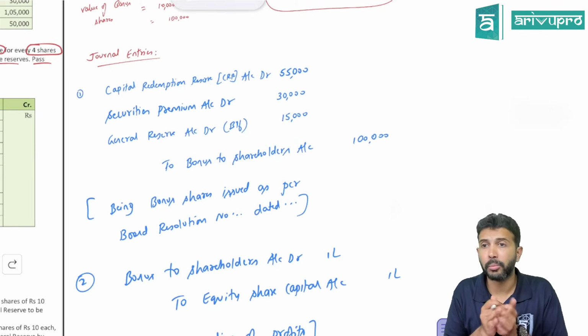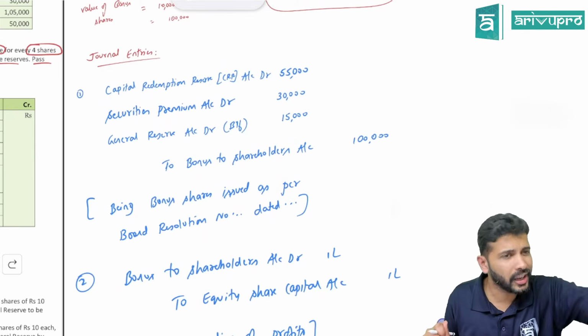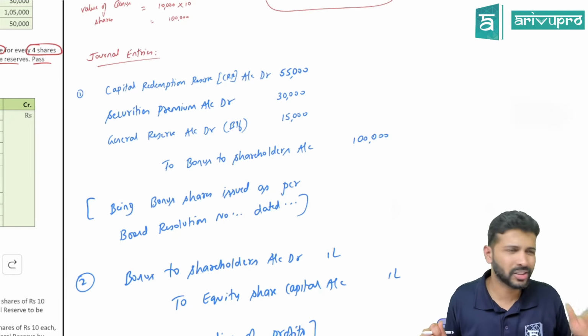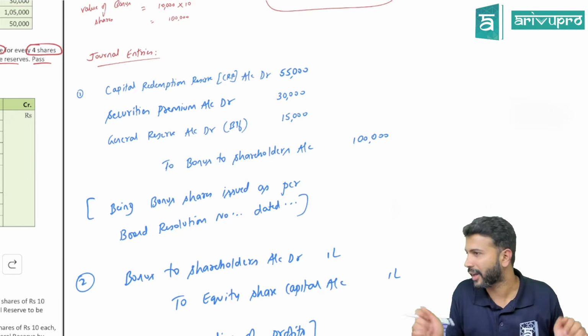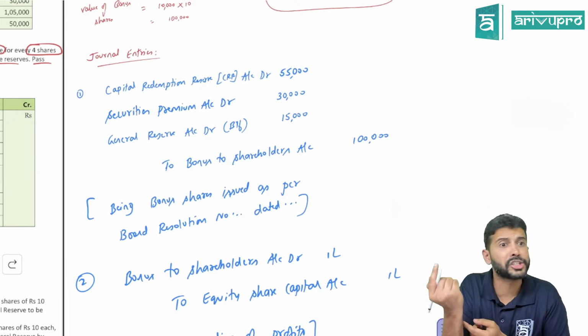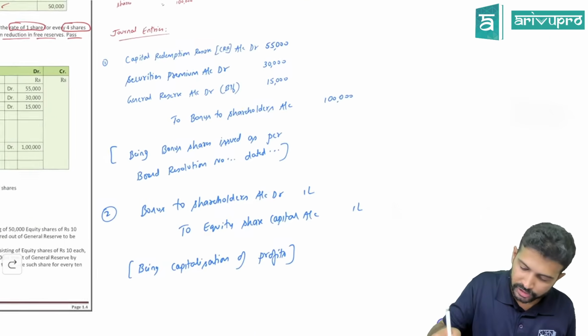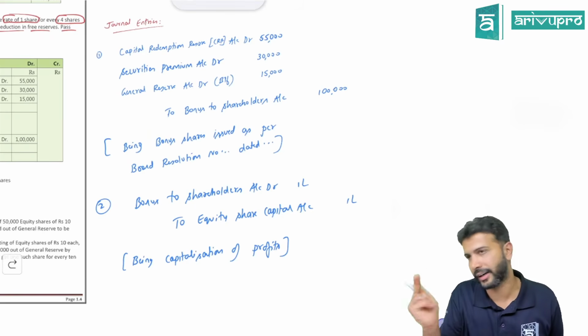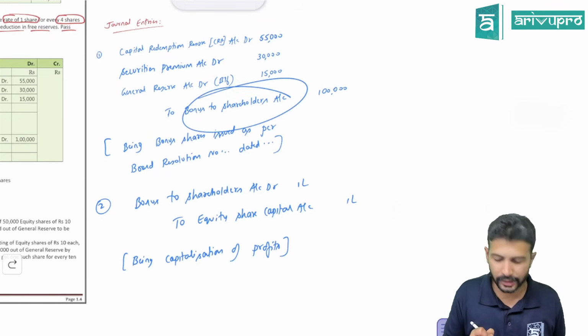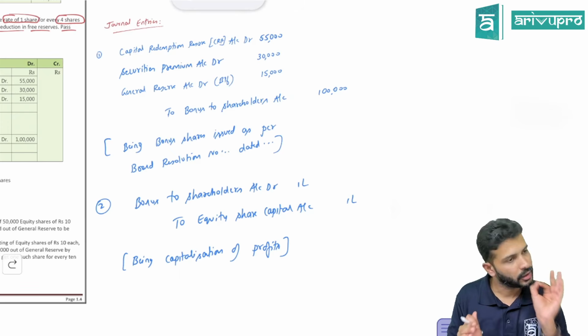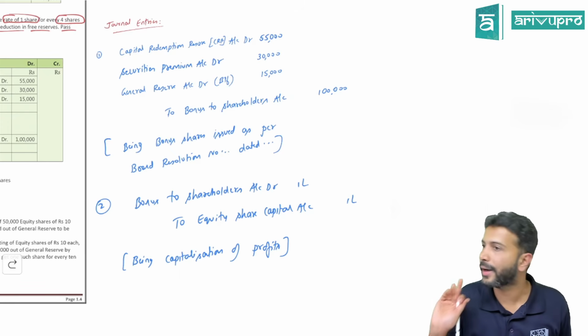First entry when the bonus is declared. Second entry when it is actually rolled out. Because even the company needs some time to roll out the process, as there is not 1 shareholder. There are so many shareholders. That is the reason always for bonus we route it as 2 entries. It is a dummy account, perfectly accepted, but still you have to pass it like that only. Now is it clear why 2 entries?